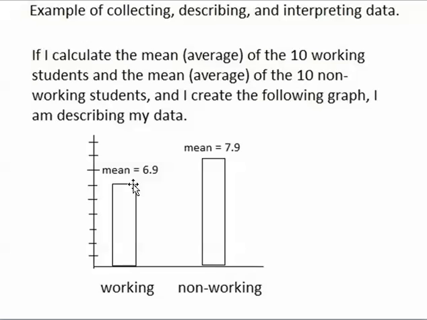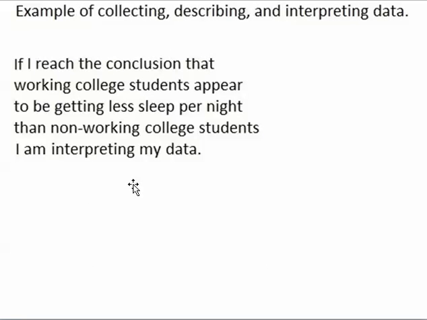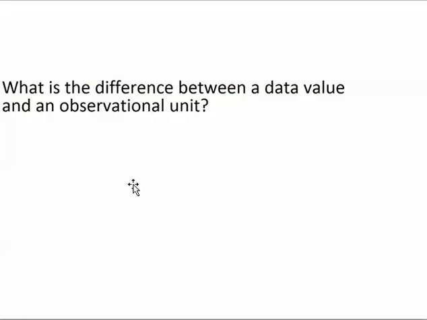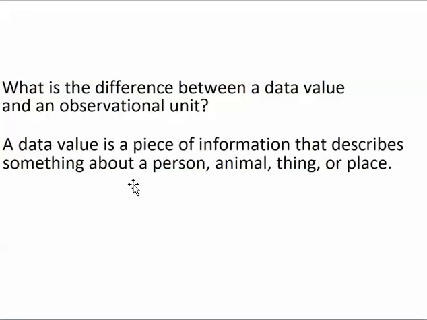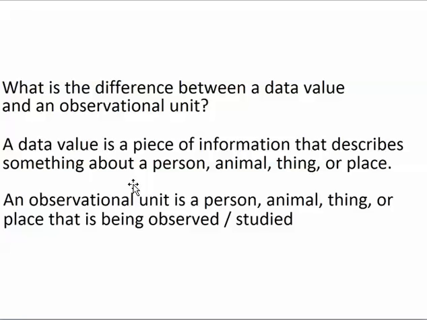Now that we've covered collecting, describing, and interpreting data, let's discuss the difference between a data value and an observational unit. This is a little bit more vocabulary. A data value is a single piece of information that describes something about a person, animal, thing, or place. We've covered the definition of a data value already. An observational unit is a person, animal, thing, or place that is being observed or studied. In other words, an observational unit is a person, animal, thing, or place that a researcher is gathering information about.